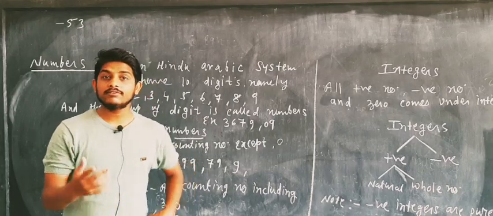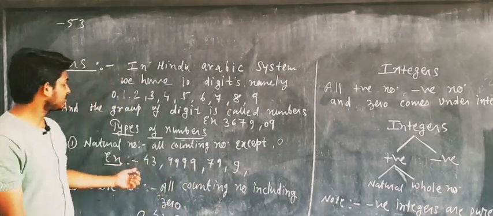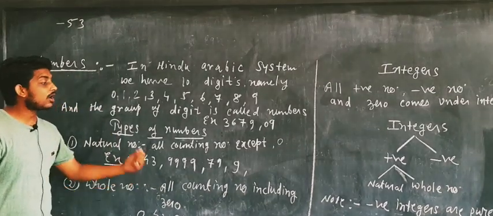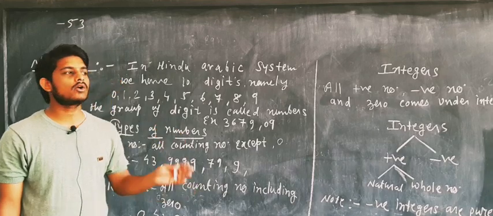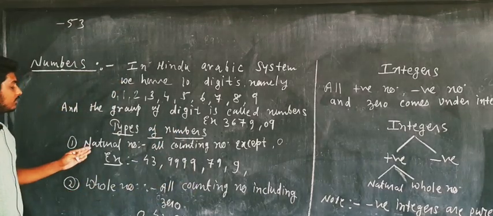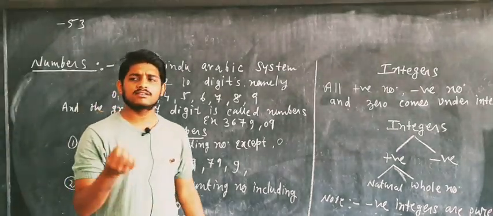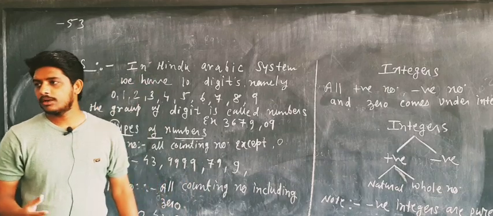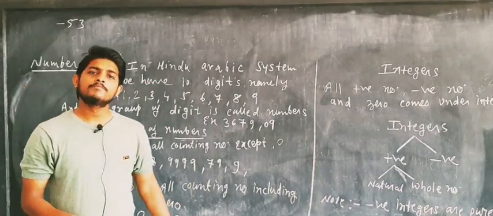So positive numbers are counting numbers, and the definition itself says that a counting number which is used to count is called a natural number. There is a very little difference between natural numbers and whole numbers, that is the difference of 0. Whole numbers contain 0, whereas natural numbers do not.